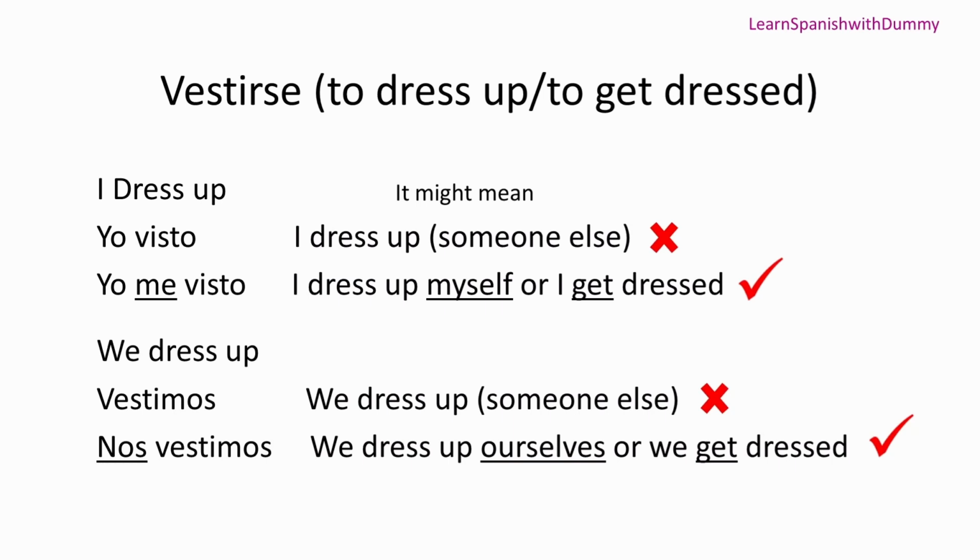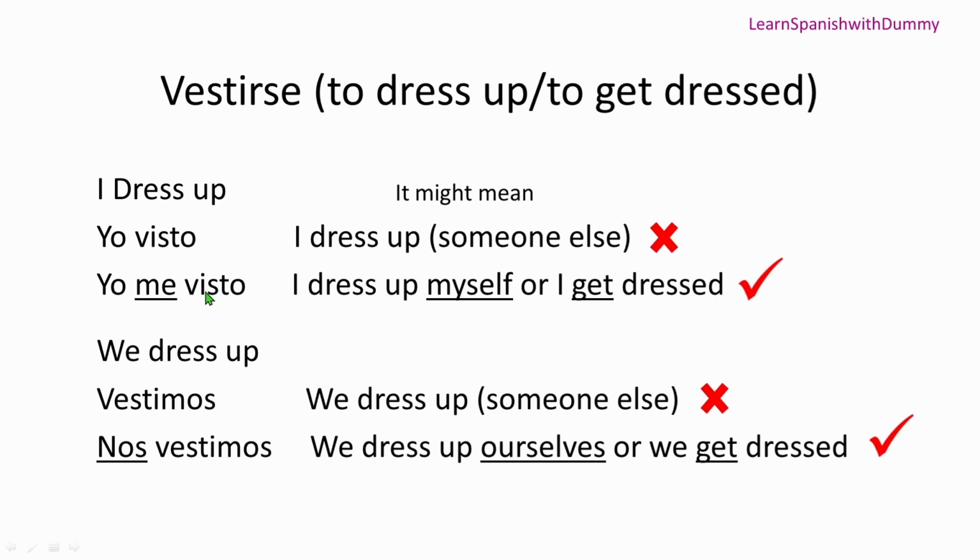In English we don't show that, but in Spanish we need to show that you are doing an action on yourself. So just literally translating, yo visto, where yo means I and visto means dress, is not sufficient. You need to say I dress up myself, yo me visto. Now this is correct. It can also be translated as I get dressed.